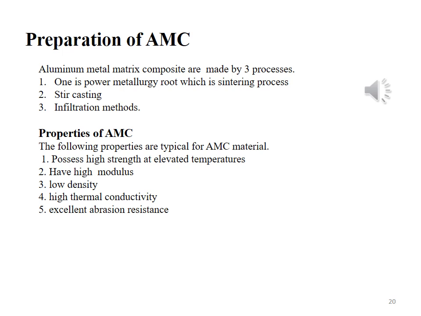The first one, the composite material possesses high strength even at elevated temperature. This material affords and works properly at high temperature. This material also possesses high modulus of elasticity. The density of the aluminium matrix composite material is low. Thermal conductivity of this material is high, and this material possesses excellent abrasion resistance.